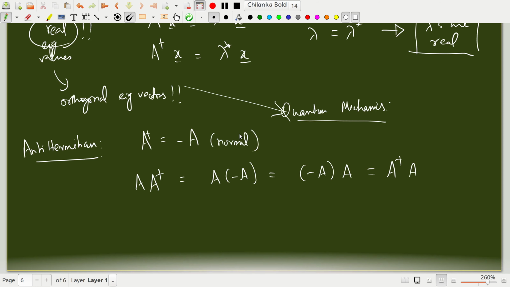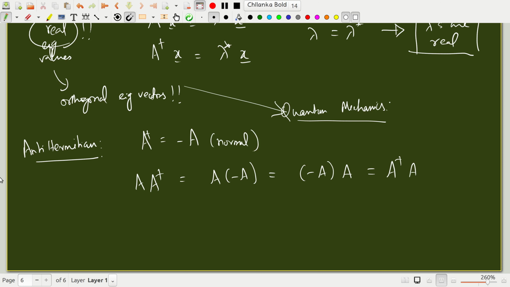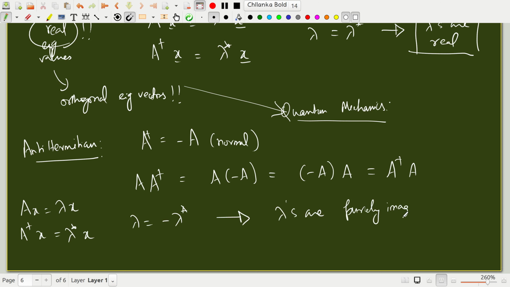Okay, so if I have Ax is lambda x, then we know that for normal matrices A dagger x is lambda star x, but if A is minus A dagger, then lambda becomes minus lambda star. This means that lambdas are purely imaginary or zero. These are called anti-Hermitian matrices.